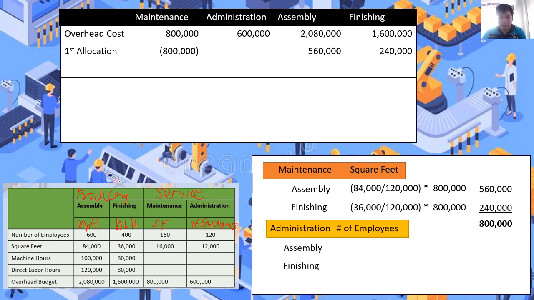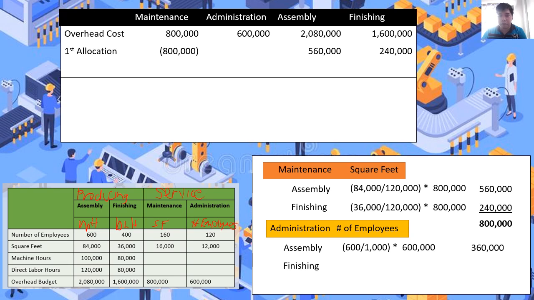So, for assembly, ang computation lang natin is yung number of employees ni assembly, which is 600, over the total number of employees ni assembly at ni finishing. So, 600 plus 400, we have 1,000 employees. So, 600 employees over 1,000, multiply natin doon sa estimated cost ng administration, which is 600,000 pesos. So, the amount to be allocated to assembly department related to administration, we have 360,000 pesos.